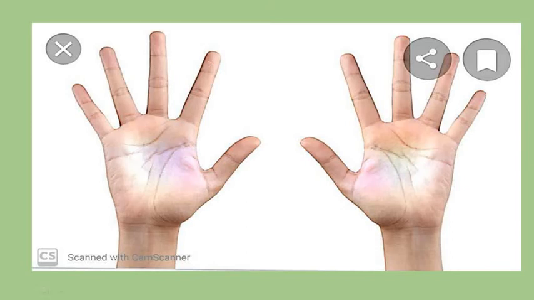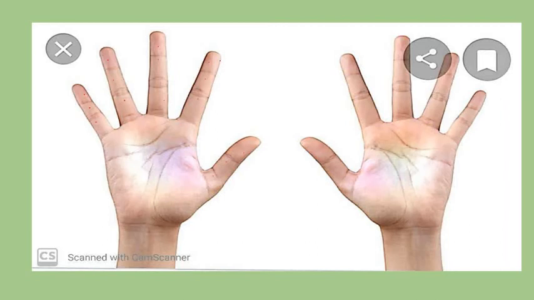Look, this is one fingertip. 1, 2, 3, 4, 5, 6, 7, 8, 9, 10, 11, 12, 13, 14 and 15. Look at your hands. We have 15 fingertips in one hand. As in our other hand, we have the same 15 fingertips. So, you might have a question in your mind, how has it become helpful to us in addition.